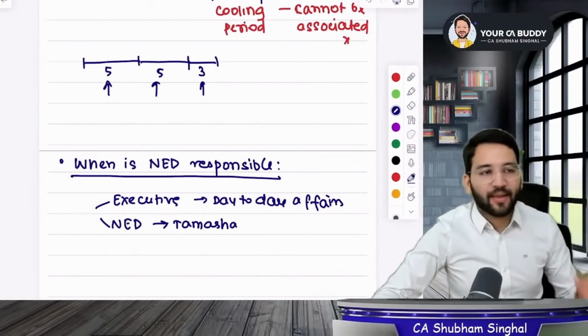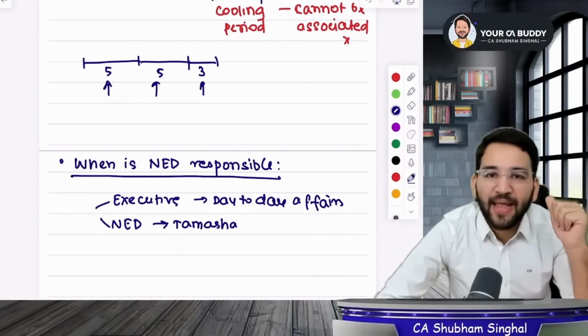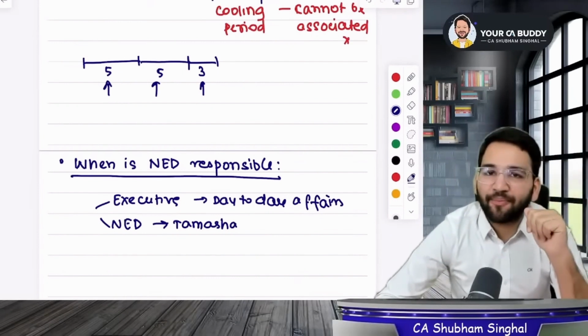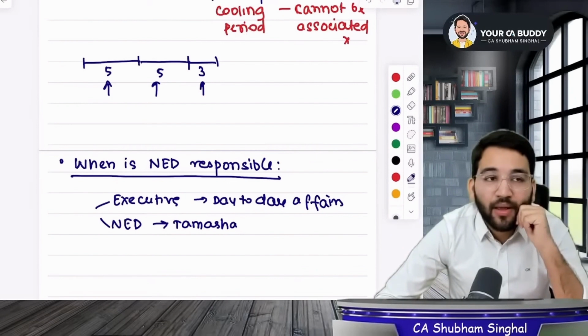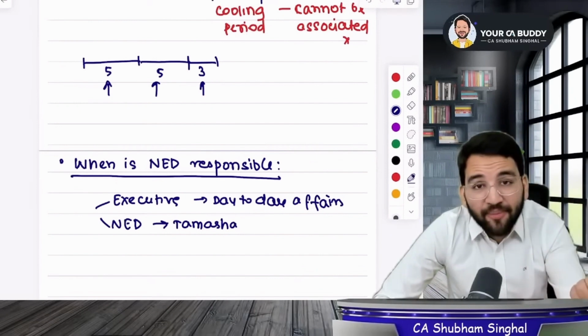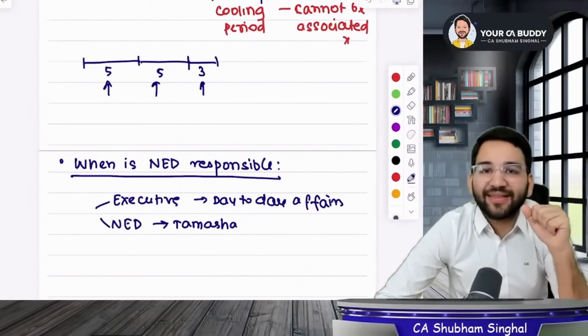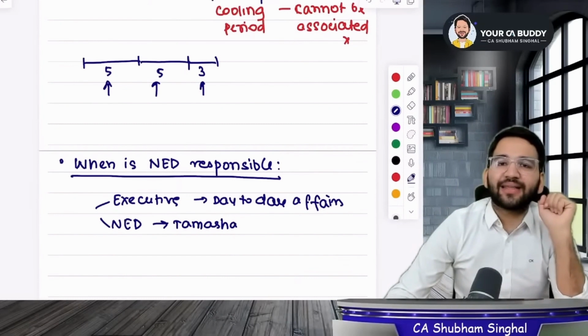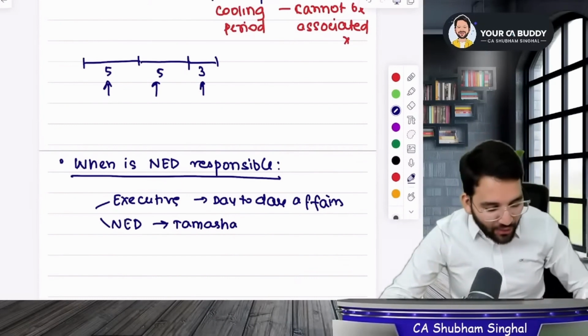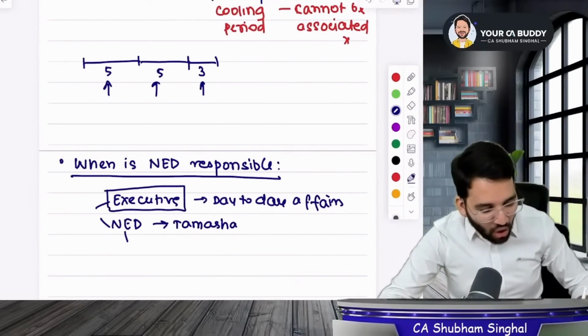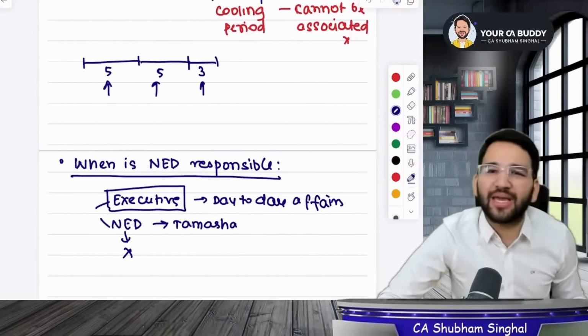Now suppose that you have not filed your GST return on time, or you didn't pay your GST on time, so the company will be penalized. Also, officers in default in some non-compliances of GST, it means a penalty is imposed on directors also, but this penalty is imposed on executive directors. Non-executive directors are not liable.